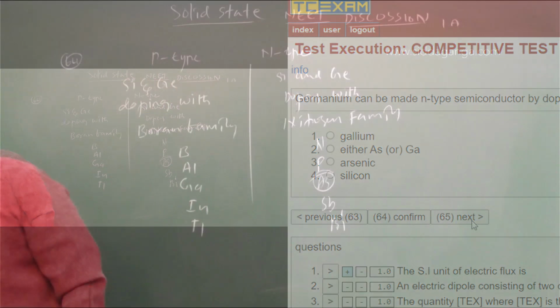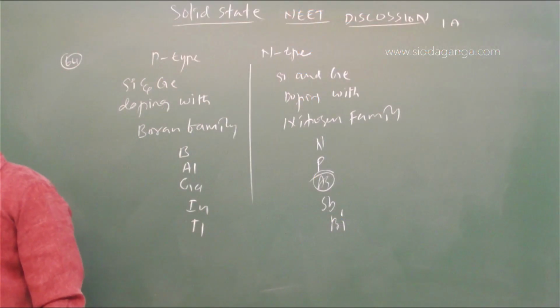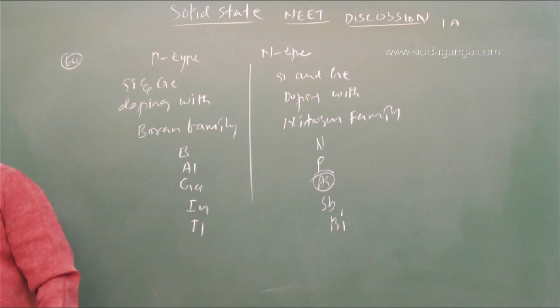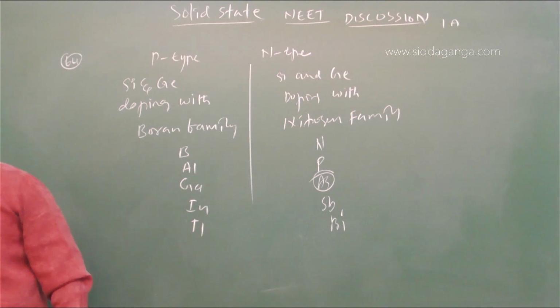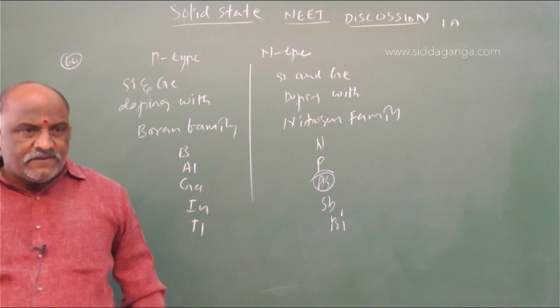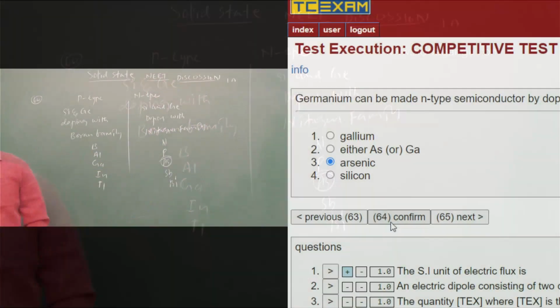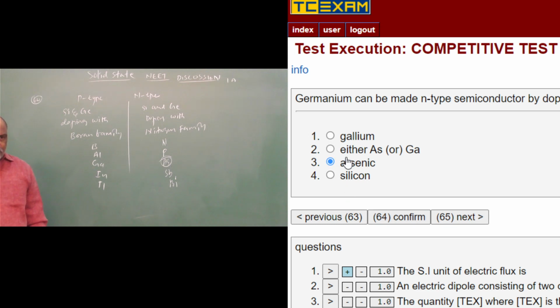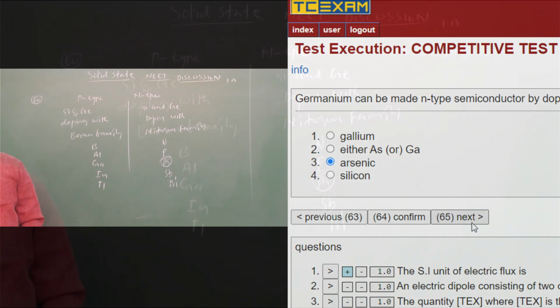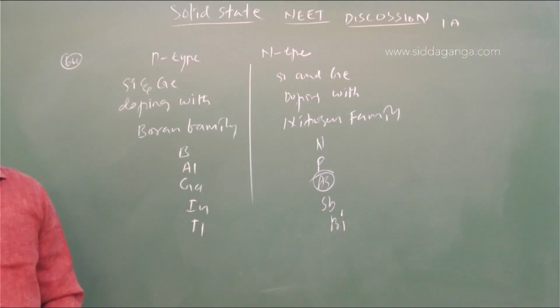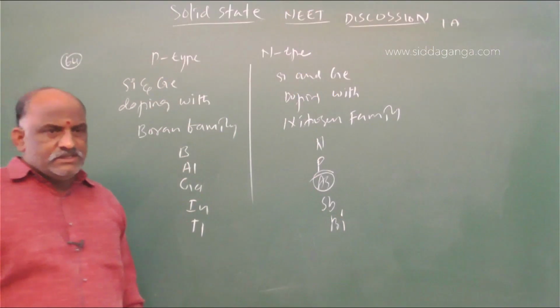Arsenic is the right answer for N-type semiconductor. This is the concept regarding the N-type semiconductor. So the answer is arsenic. Next question number 65.